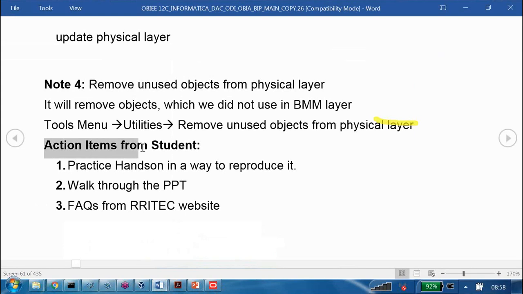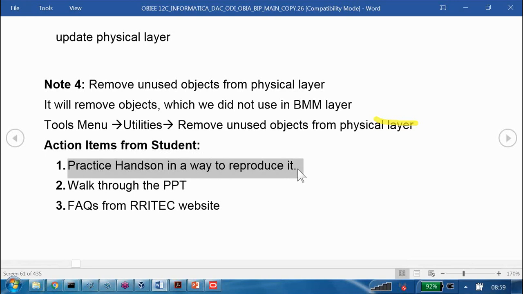Now action items from the student. If I say one hands-on is completed, I have now completed one hands-on. From the last 3 classes, we completed one hands-on. If I say one hands-on is completed, then what do you have to do from your side? Right, that I also gave in a documentation. Practice the hands-on in a way to reproduce it.